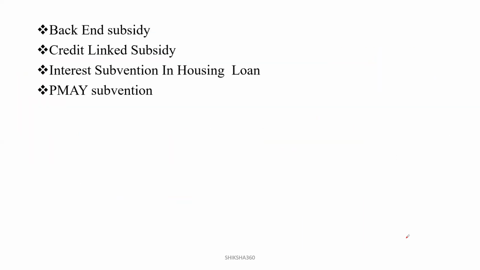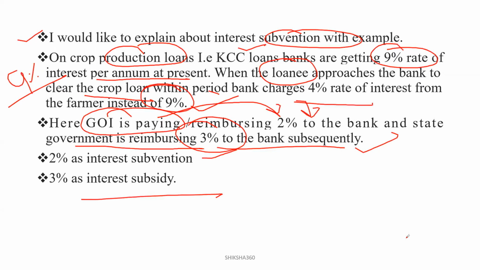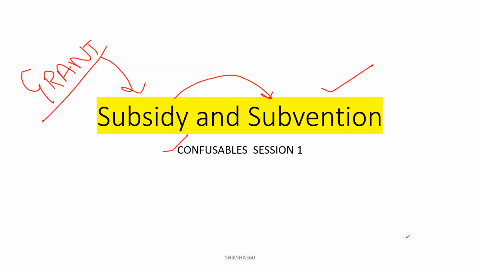In the next session, we will also cover the meaning of back-end subsidy, the meaning of credit-linked subsidy, and interest subvention in housing loans. All these things we will cover in the next session. Hope you are able to understand the simple difference between interest subsidy and subvention.